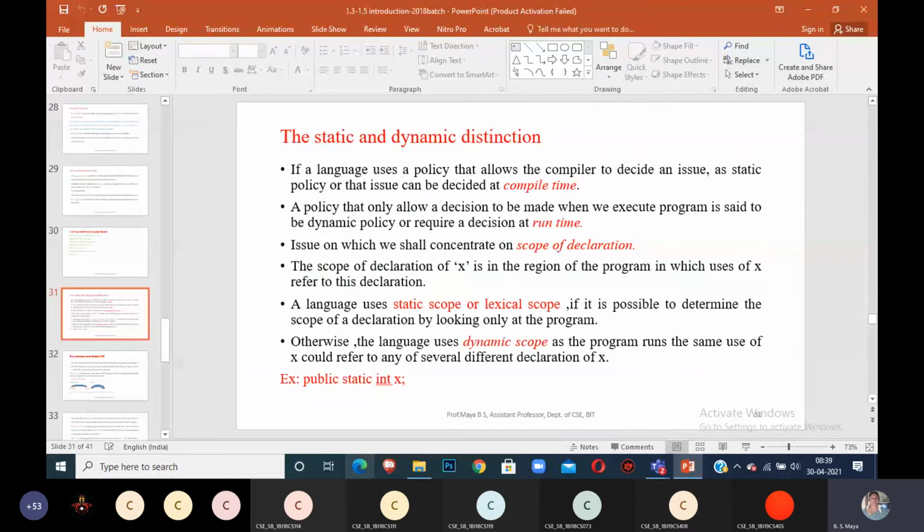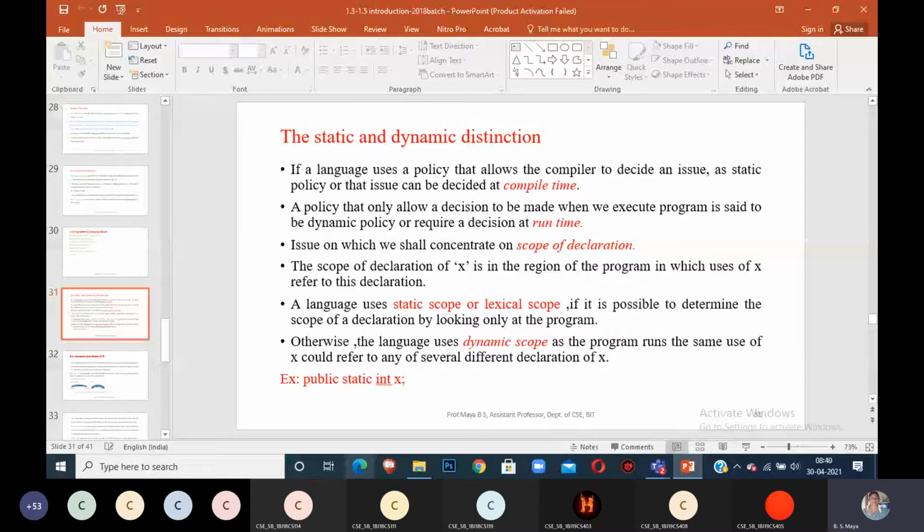Static and dynamic distinction. What do you mean by static? Can you give the difference between static and dynamic? Constant is static, and dynamic keeps on changing. Static comes at compile time. Dynamic comes at runtime, ma'am.